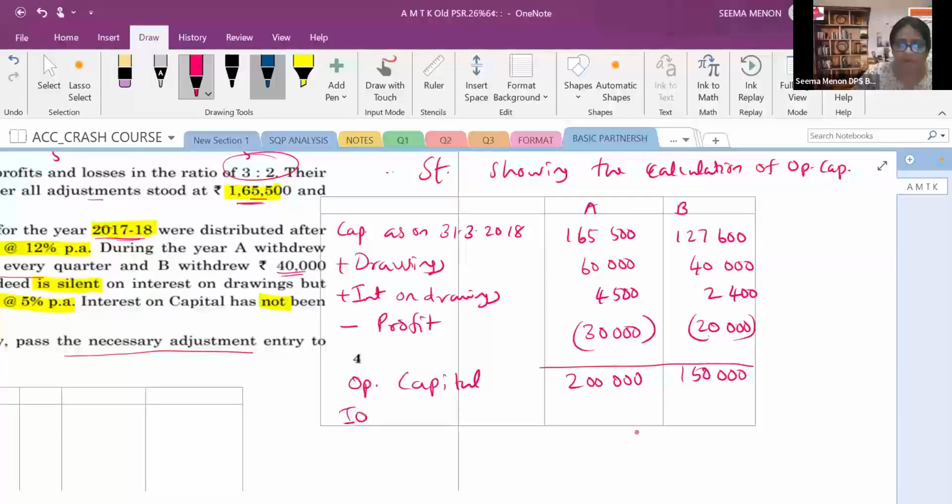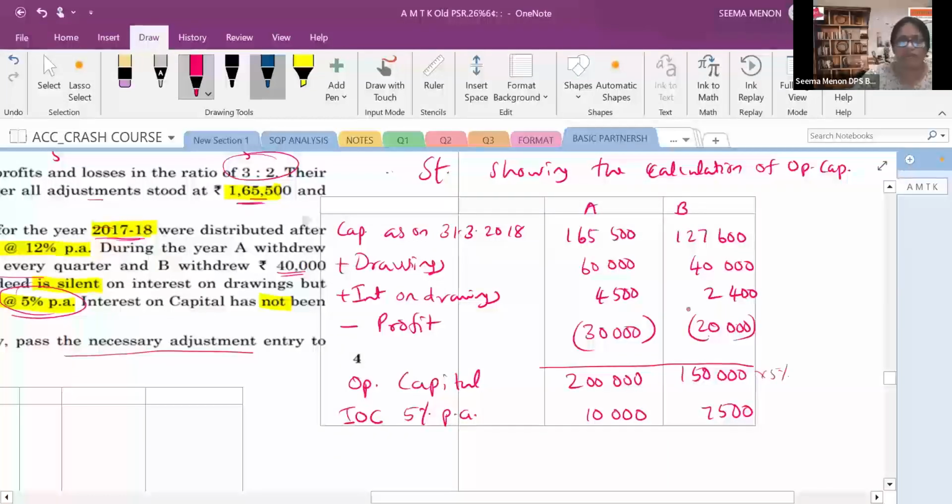Now we can find out interest on capital. The rate is mentioned here. You can see here I have underlined this, put a circle on that. Interest on capital is at the rate 5% per annum. 2 lakh के ऊपर 5% how much? That is 10,000. 1,50,000 के ऊपर 5%. How much? 15 5 are 75. So 7,500. Here we calculated the interest on drawing. That I will be now highlighting. Okay.